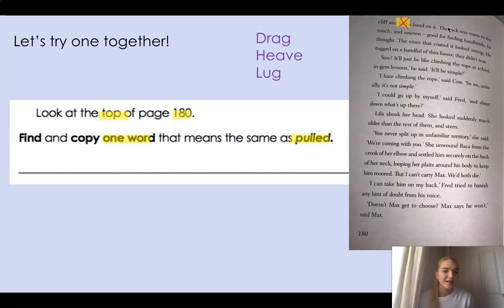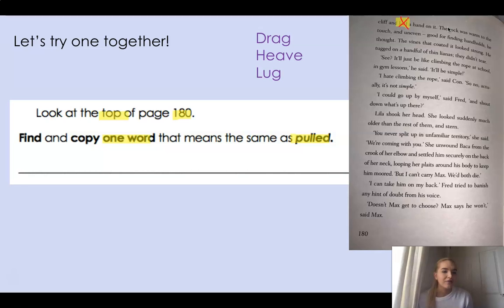Good for finding. Finding is a verb. Is that the same as pulled? If I find something, am I pulling something? No. He thought. The vines that coated. When we coat something, we are often painting something or putting a layer on something. Is that pulling? No. It looked strong.